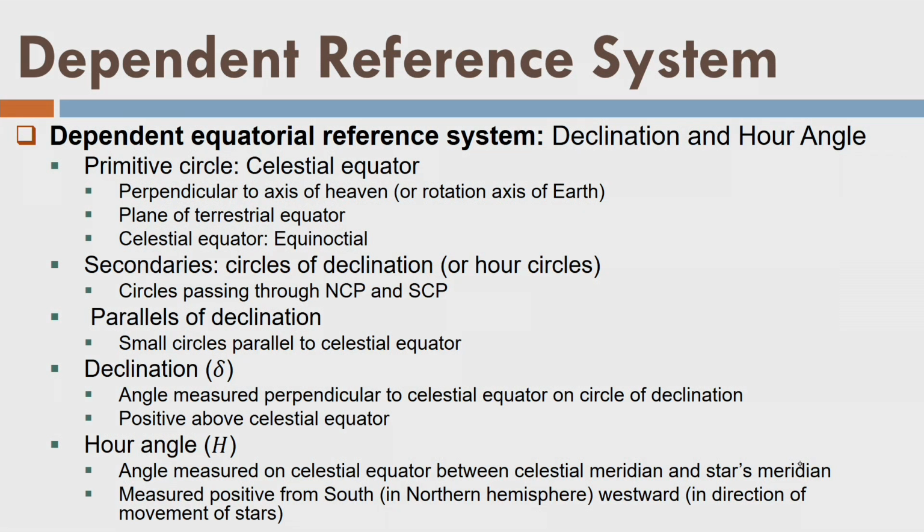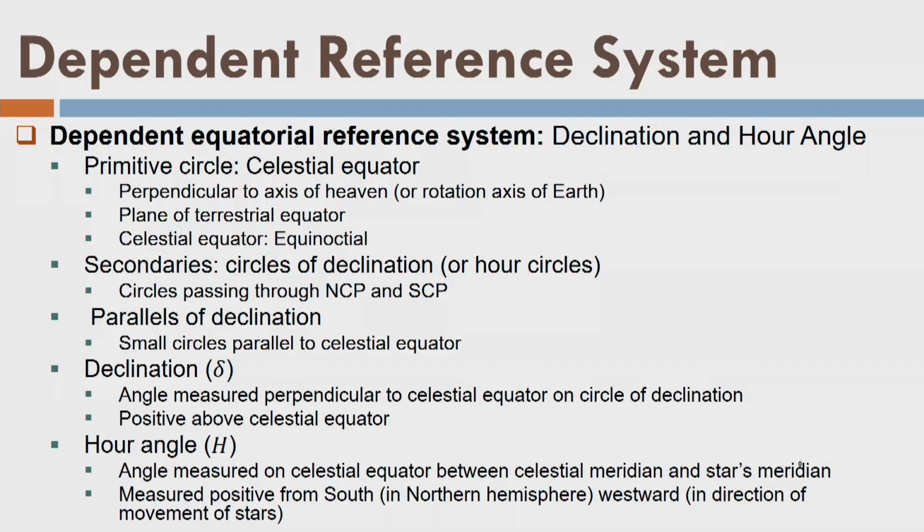One is the annual time, that is 1 year, and another is daily time, that is 24 hours. So, I can say the observer's position is changing with respect to time. So let us look into the different system called dependent reference system. So the primitive circle here is celestial equator. So celestial equator is also called equinoctial.